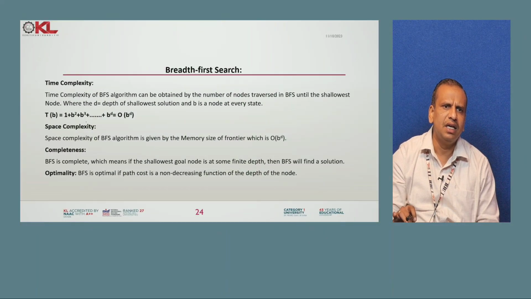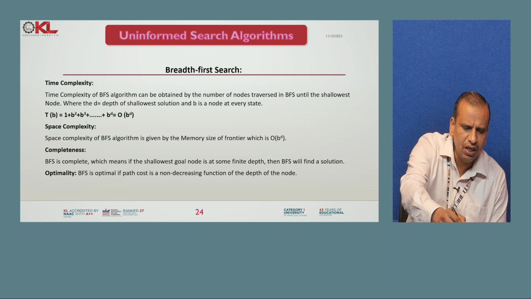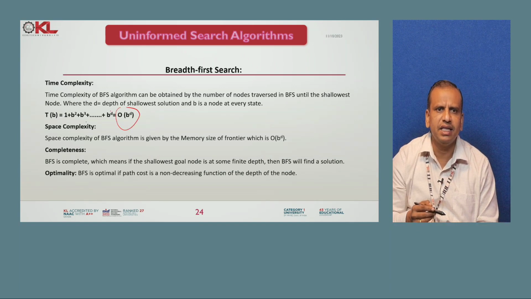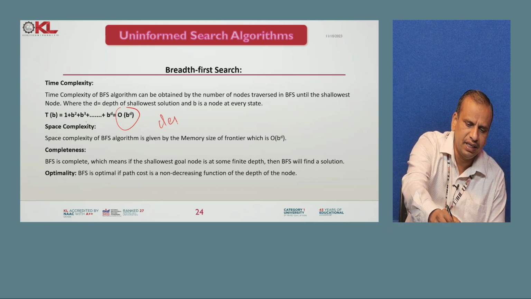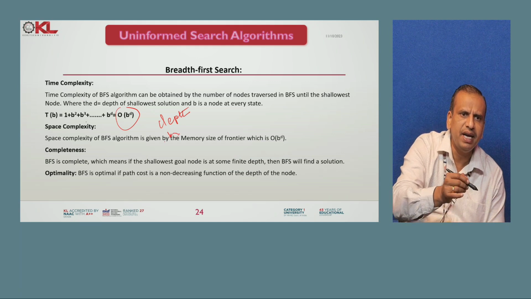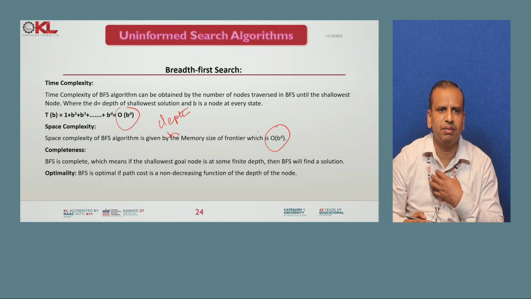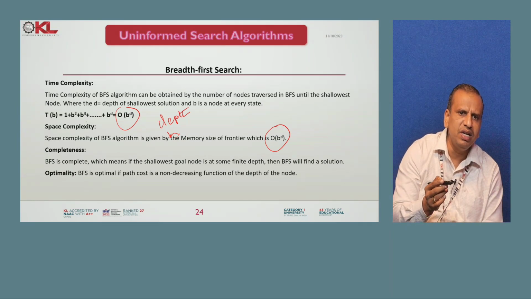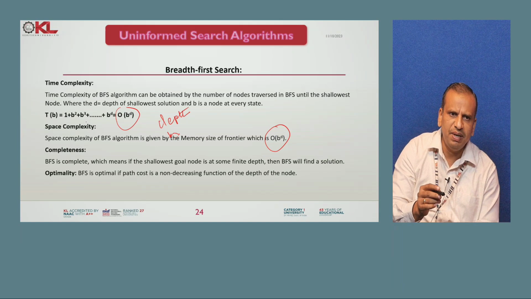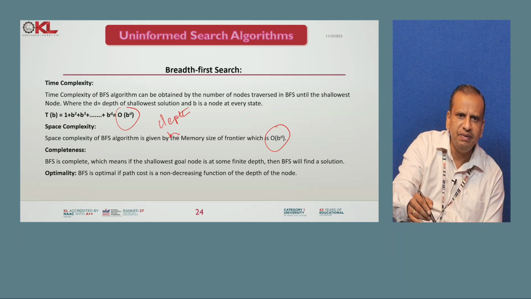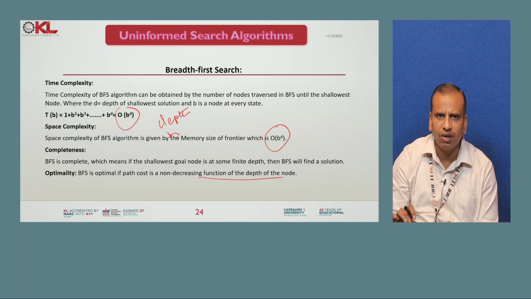And then next, what is the time complexity? The breadth first search time complexity is order of b power d, where b is the breadth and d is the depth. Okay, d is nothing but depth, b is nothing but breadth, and the space complexity is also order of b power d, both are similar. And completeness, it will find the solution if there is a goal state and a finite depth. That is why it has the best completeness, and optimality, it is also giving a non-decreasing function, okay, that is a uniform search algorithm.